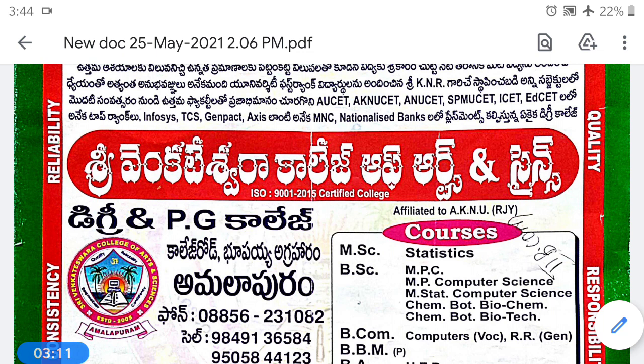Using these, we have defined inductive set, natural number set, integers set, rational number set, irrational numbers set.